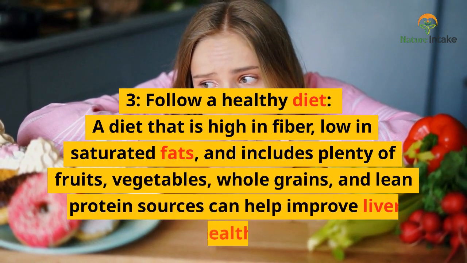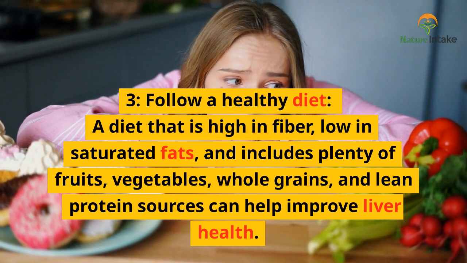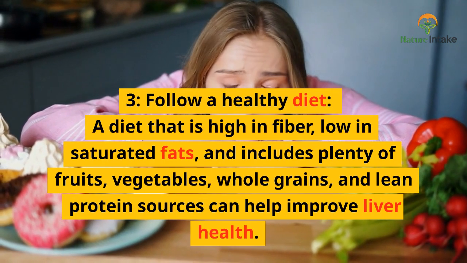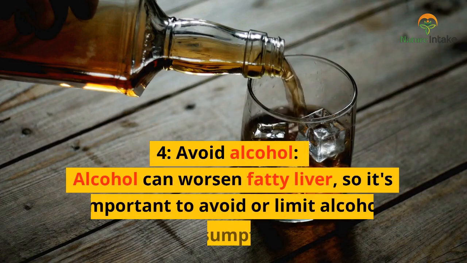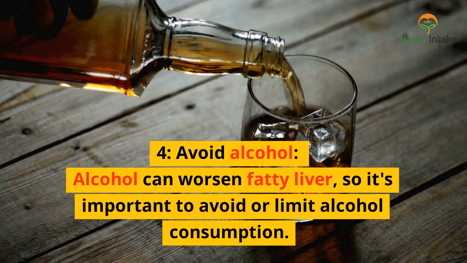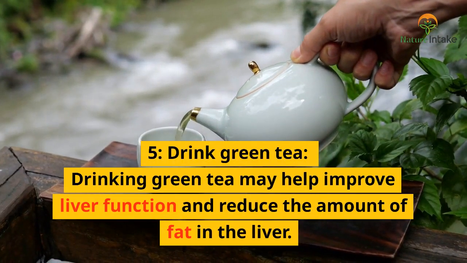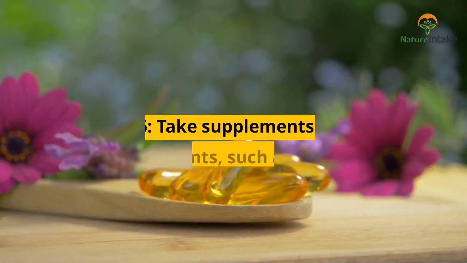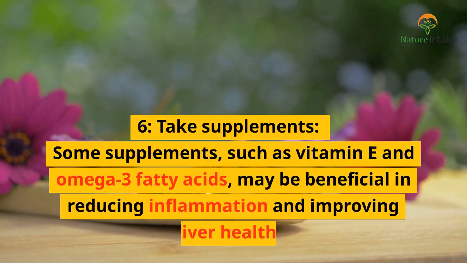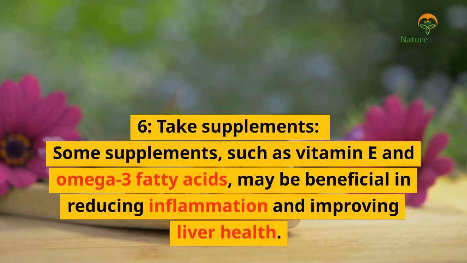3. Follow a healthy diet. A diet that is high in fiber, low in saturated fats, and includes plenty of fruits, vegetables, whole grains, and lean protein sources can help improve liver health. 4. Avoid alcohol. Alcohol can worsen fatty liver, so it's important to avoid or limit alcohol consumption. 5. Drink green tea. Drinking green tea may help improve liver function and reduce the amount of fat in the liver. 6. Take supplements. Some supplements, such as vitamin E and omega-3 fatty acids, may be beneficial in reducing inflammation and improving liver health.